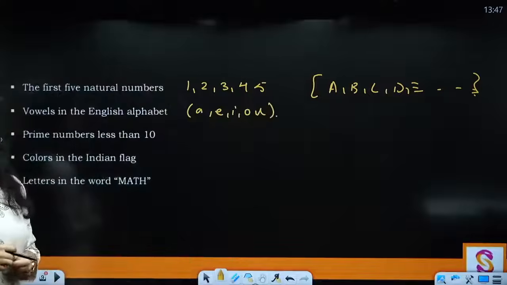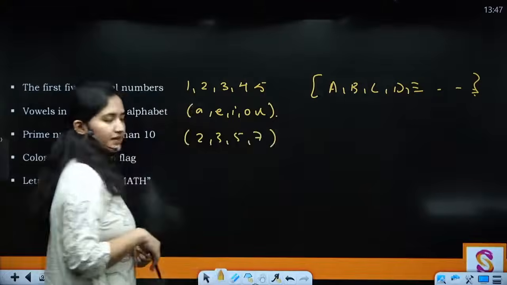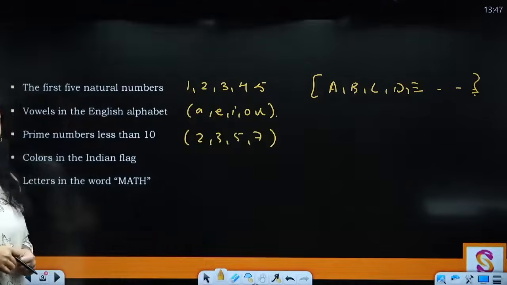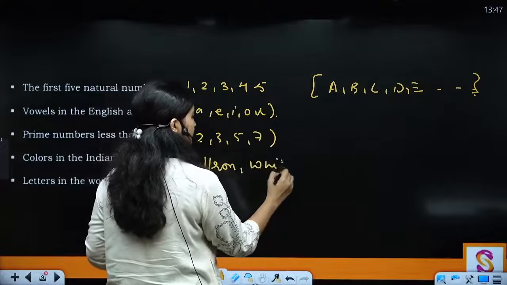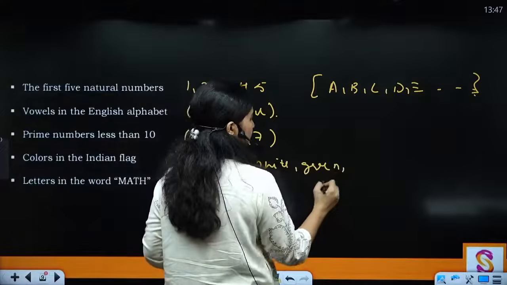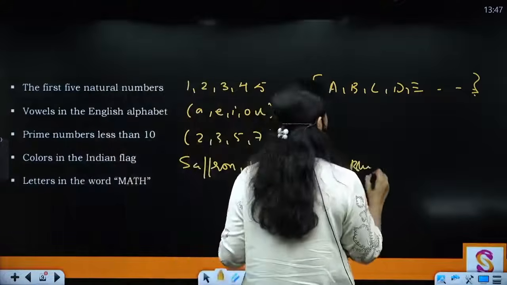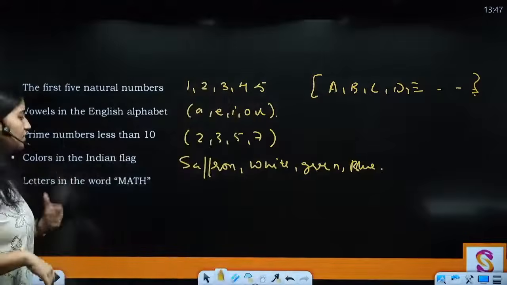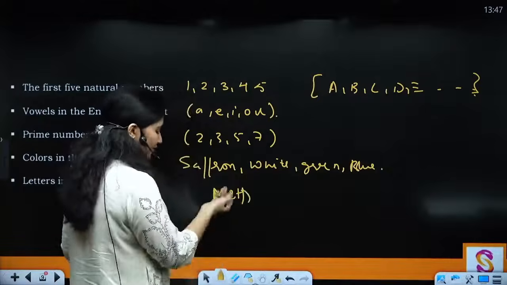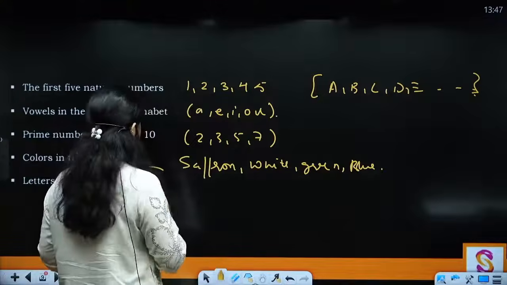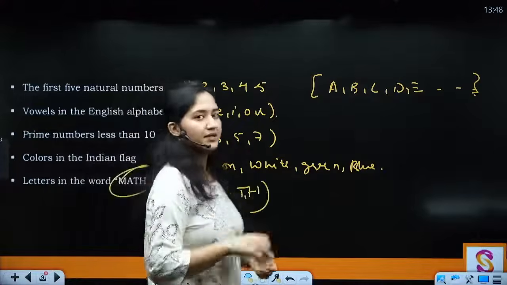Prime numbers less than 10. What are the prime numbers less than 10? 2, 3, 5, 7, right? Then you have colors in the Indian flag. You have saffron, white, green. अब कुछ लोग होंगे वो 3 ही बोलेंगे, but what is the 4th color? That is your blue, right? Then you have letters in the word MATH. Some people might say meth, right? But this is a whole different thing, right? So what is the actual definition and the inclusion of letters? That is going to be MATH.